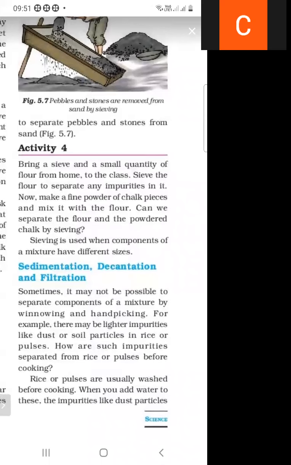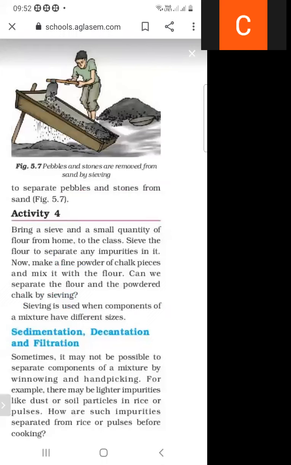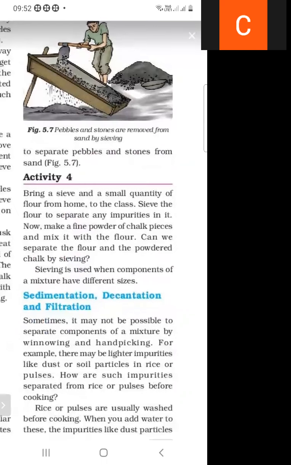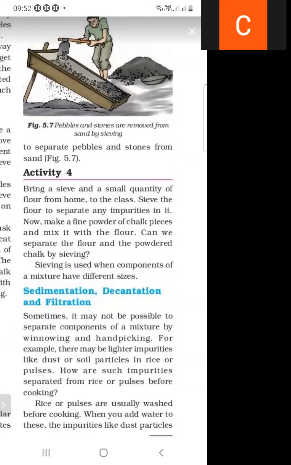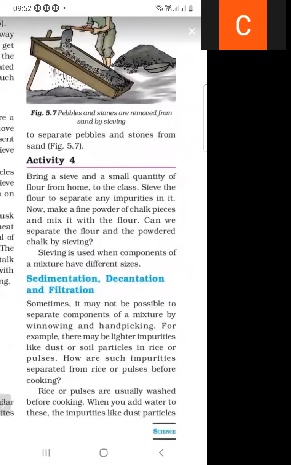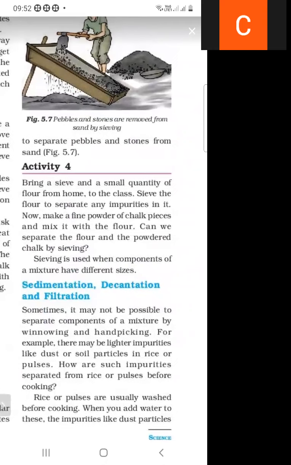Sieving is used when components of a mixture have different sizes. So if we want to separate a mixture that contains different size impurities, then sieving is the process used. So sieving is the process used to separate components of a mixture of different sizes. This is the process shown in the figure.